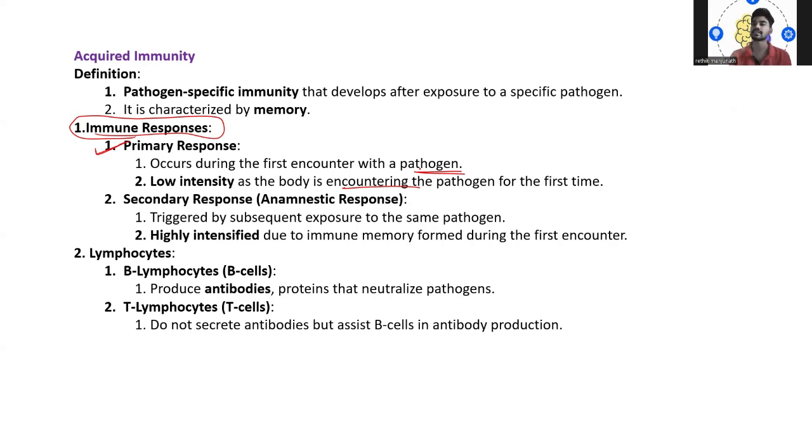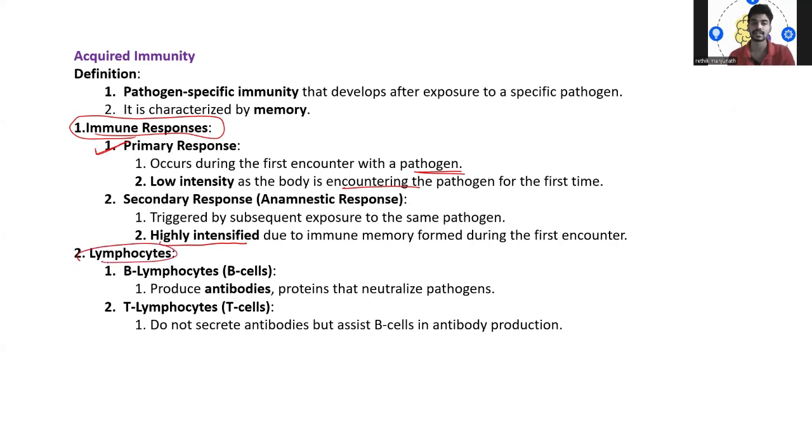In the same way, the first time a pathogen comes, the body doesn't know what type of response it should produce against that pathogen. But the second time the same pathogen is encountered, the body now has a previous memory. So at the start, the response is low intensity. Second time, that is what I'm saying here, will be highly intense due to the immune memory formed during the first encounter. That is what I told.